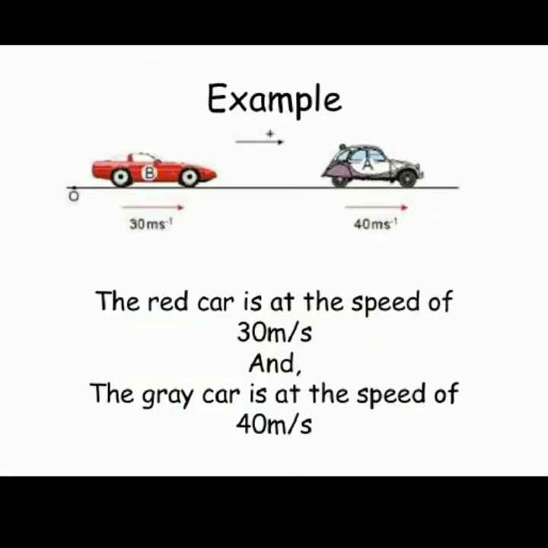You can see in the picture a car A and a car B. Car A has a higher speed, and it is a grey color car running at 40 meter per second square speed, whereas car B is at position B with a 30 meter per second square speed. So you can say that as the speed of the car increases, the acceleration of that moving object also increases. Now what do you mean by acceleration? We are going to learn it ahead. So acceleration is nothing but the rate of change of velocity.